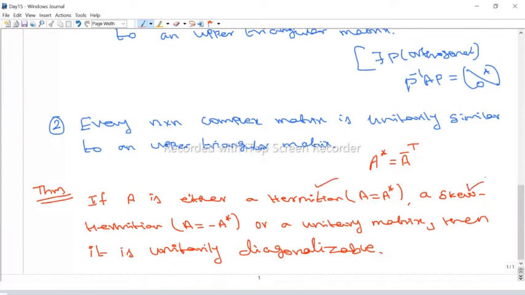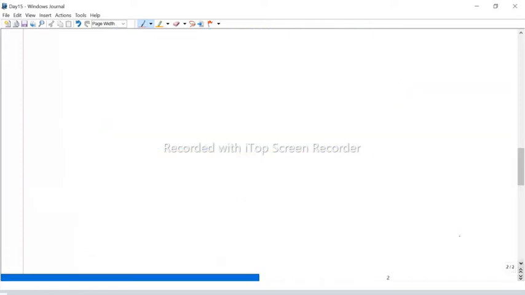Skew Hermitian again, the matrices have complex entries. Unitary also, the matrices have complex entries. In the complex case, we use the unitary rule. So this should be unitarily diagonalizable. Similarly, for the real case, symmetric matrices and orthogonal matrices are orthogonally diagonalizable. For the complex case, Hermitian, skew Hermitian, and unitary matrices are all unitarily diagonalizable.